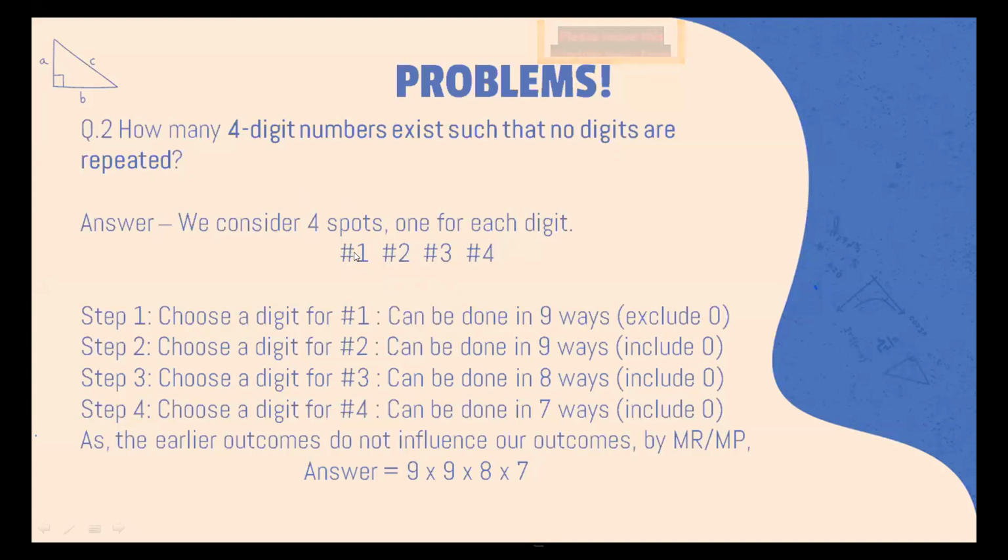So if this number is suppose x, then we cannot choose x here, but we can choose zero. Here we can't choose zero, so the number will remain the same, that is 9. And you can't choose this x and this y, whatever you have taken over here, in here. So this can be done in 9 minus 1, that is 8 ways, and this can be done in 7 ways, similarly. And the earlier outcomes do not influence our outcomes.